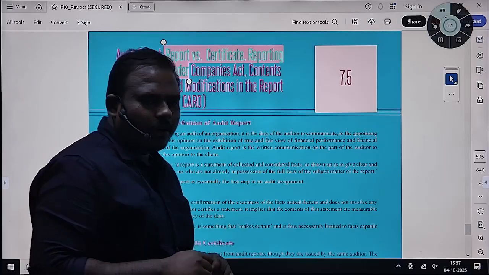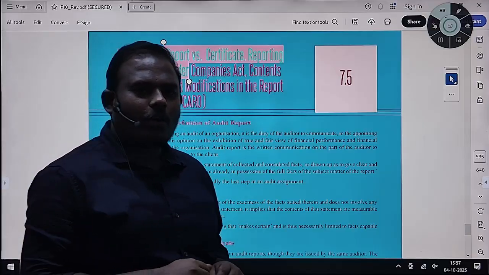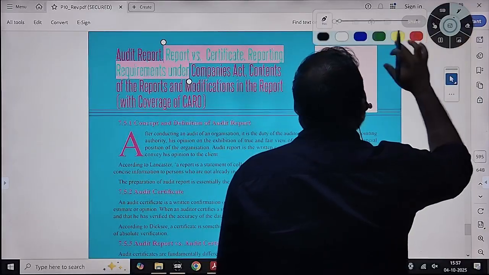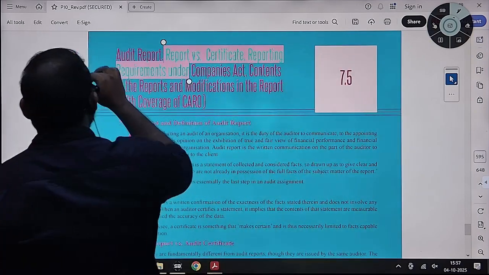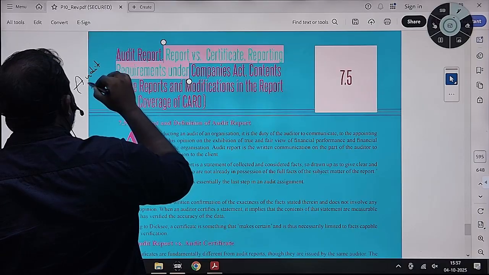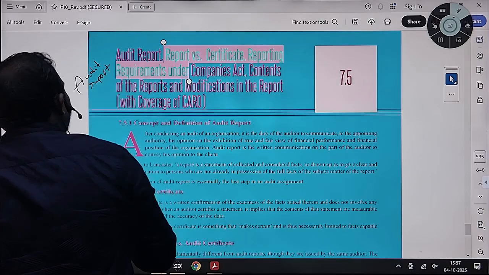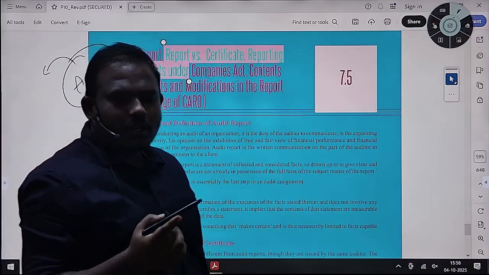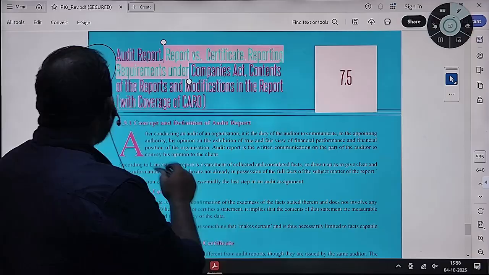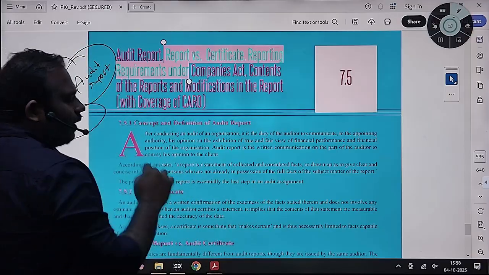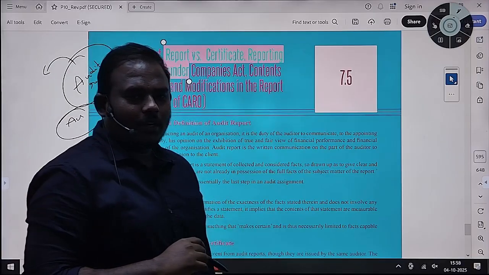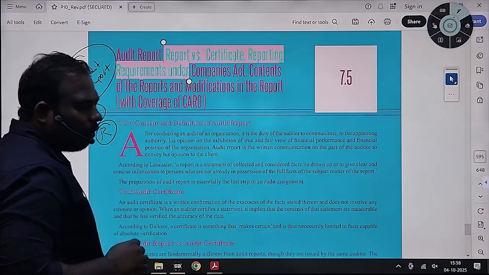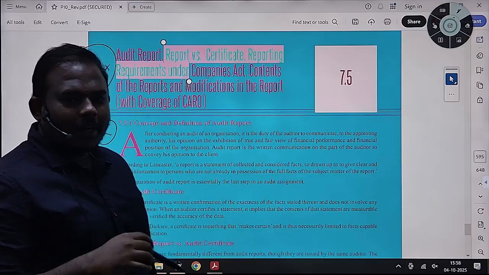What we have discussed in our earlier classes is about the auditor. The duty of the auditor is to express an opinion. How will we express an opinion? Through the audit report. So, how does he have to issue the audit report, and what contents does he have to include? Also, in our earlier classes we discussed that the auditor has to report on certain items under section 143 subsection 3. There are certain items which the auditor has to report, and what they are also become the contents of the audit report.